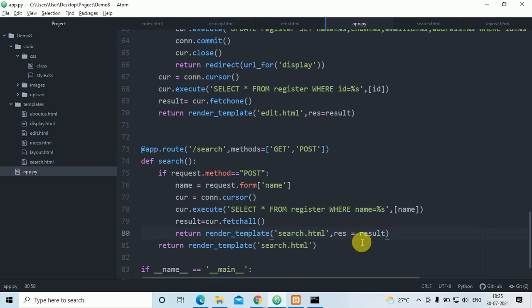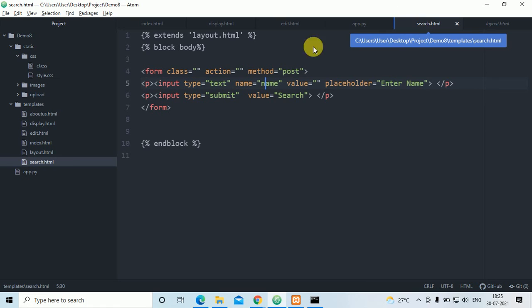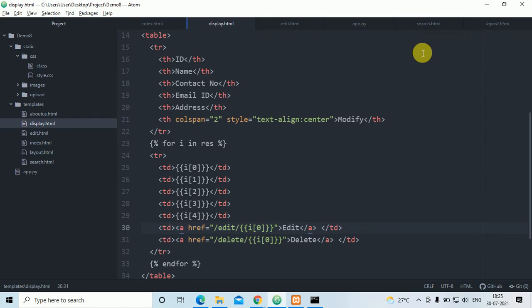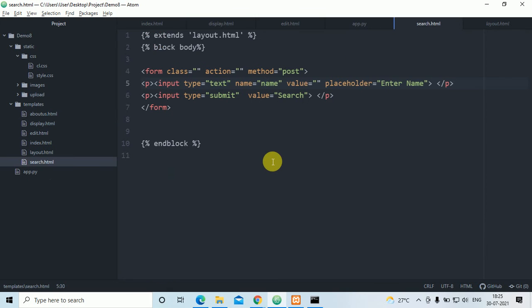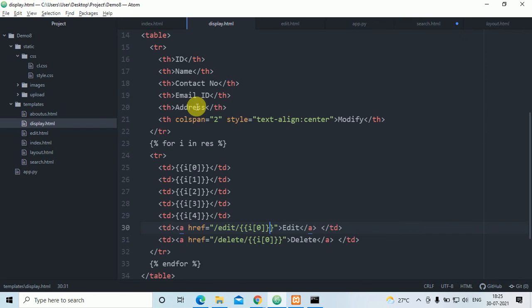Now I'll go to the search.html. Whatever the display is done, instead of that, I'll not confuse you. In search.html I'll go below down, where display.html is there.